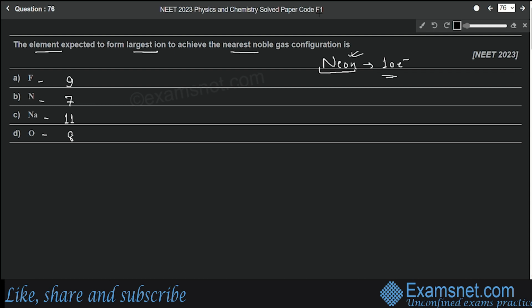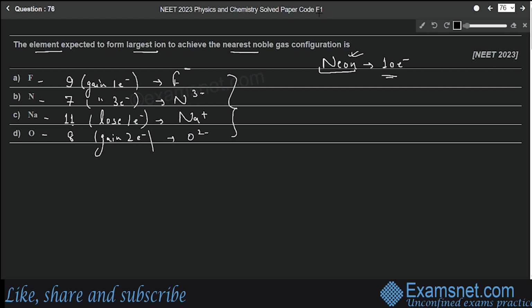So what will fluorine do? It will gain 1 electron to become 10. So fluorine atom will become fluoride ion F minus. Similarly, nitrogen will gain 3 electrons to become 10. So it will become N 3 minus, that means addition of 3 electrons. Then sodium has 11, that means it will have to lose 1 electron to become 10 electrons. So it will be Na plus. Plus sign means loss of 1 electron. And oxygen has to gain 2 electrons to become 10, so it will become O2 minus.